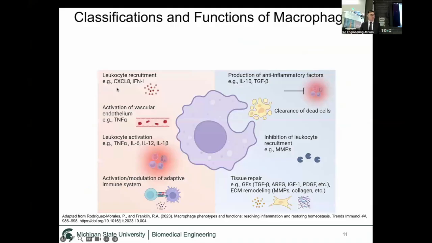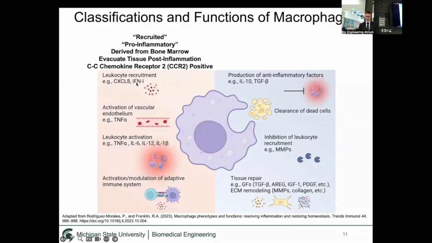On one side of the spectrum, they participate in leukocyte recruitment, activation of vascular endothelial cells, leukocyte activation, and also communication with our adaptive immune system to leverage a remembered immune response. Macrophages that participate in these functions are typically termed recruited, pro-inflammatory, and they're derived from the bone marrow, and they evacuate tissue generally post-inflammation, and they are positive and express this protein called CC chemokine receptor 2.